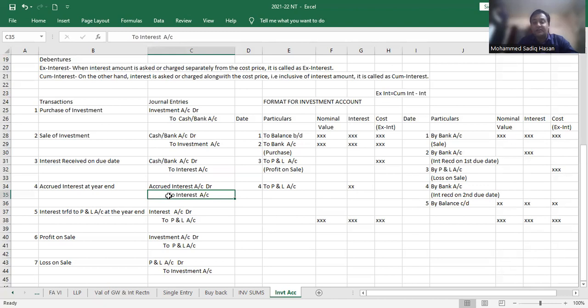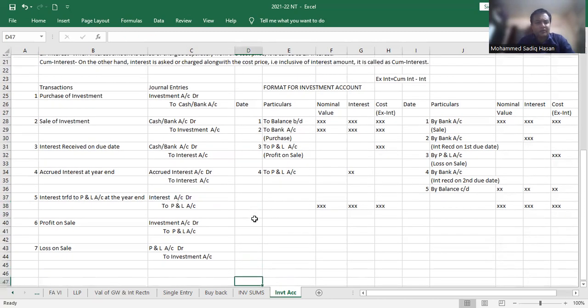That is interest, that needs to be credited. Then remember, students, whatever interest is there at the year end needs to be transferred to profit and loss. So interest, in whatever form, is always income, so it is on the credit side. Now that you want to transfer it, it is going to come on the debit side. So it is interest to profit and loss. This is the year ending transfer of interest amount to profit and loss.